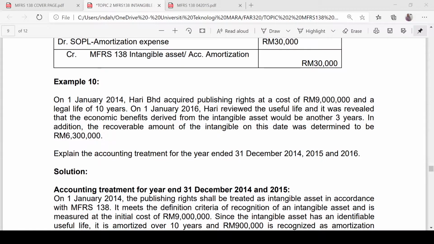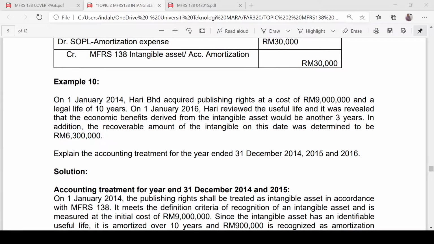For year 2015, since there is no other information in year 2015, we are going to continue to provide for amortization as usual, and don't forget to provide the information on the carrying amount at the end of the year. And then look at what happened in year 2016. In year 2016, the company reviewed the useful life. It was revealed that the economic benefit would be only another 3 years.